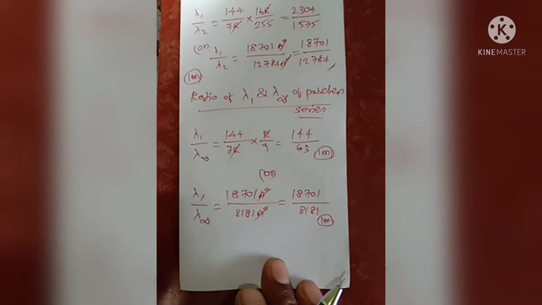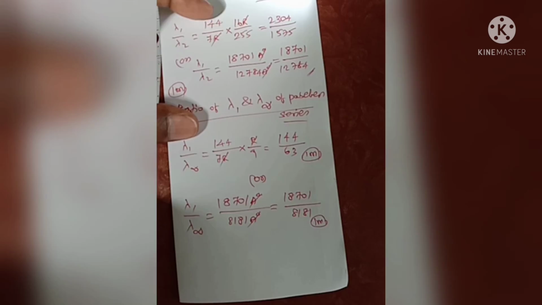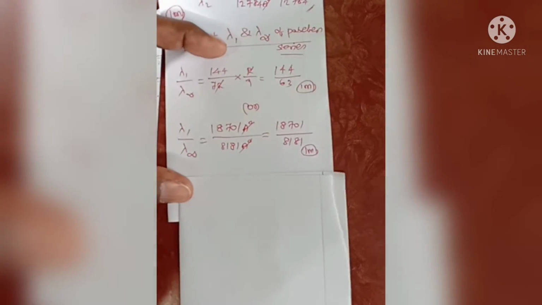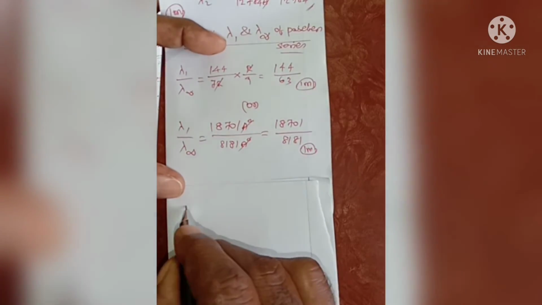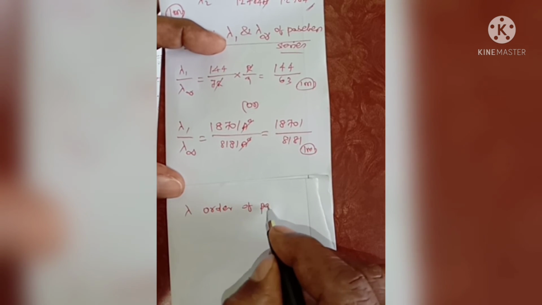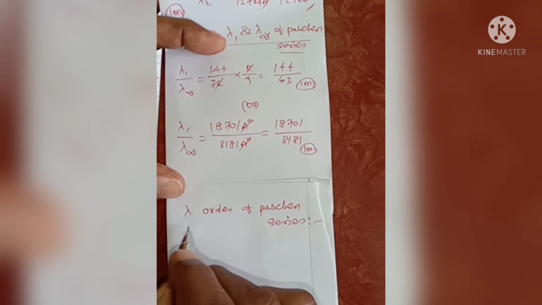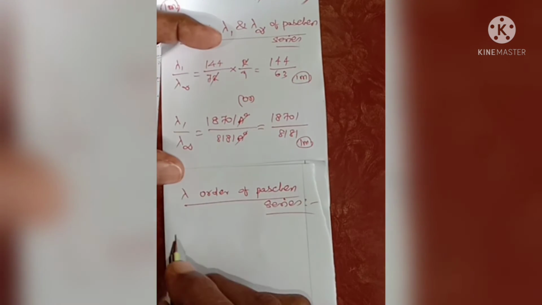Next, the wavelength order of the Paschen series.